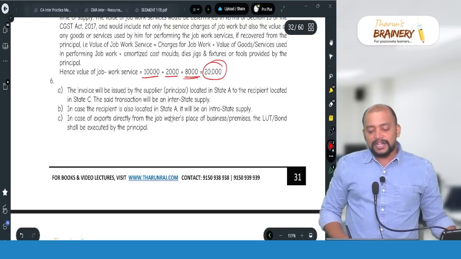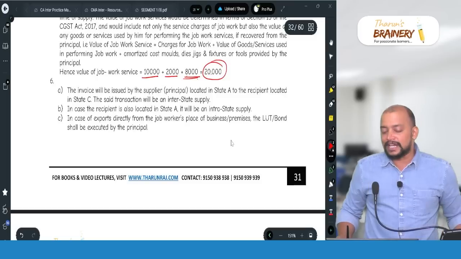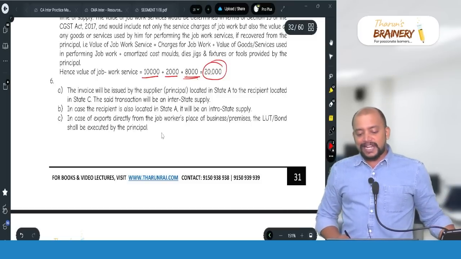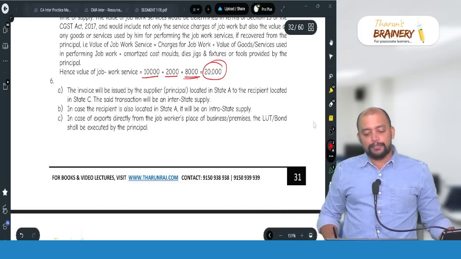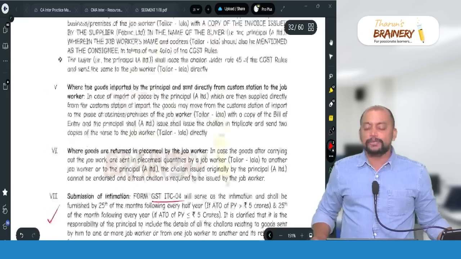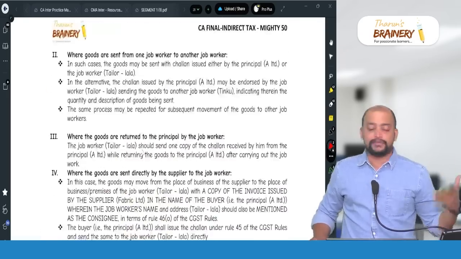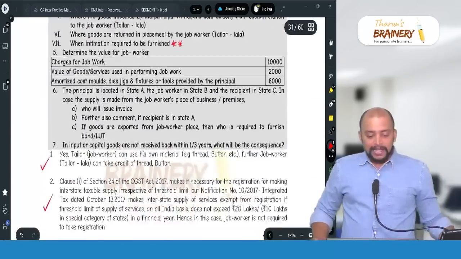In case the recipient is also located in state A, it will be an intrastate supply, because the principal is the only one raising the invoice. And in case of export directly from the job worker's place, the LUT or bond should be executed by the principal, because whomsoever is the owner of the goods, that person only will raise the invoice or execute the bond. Then last,